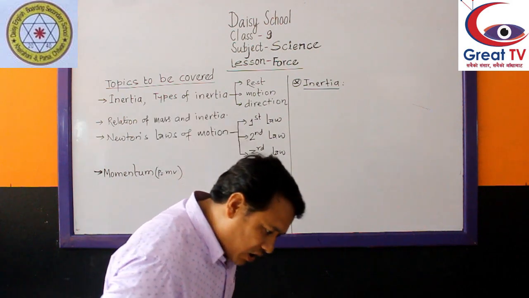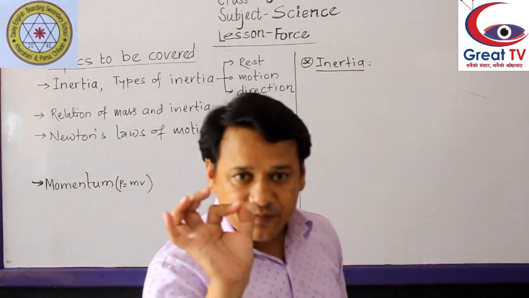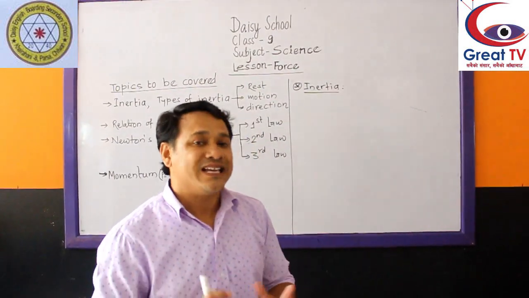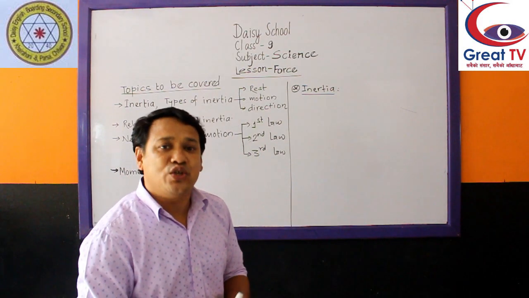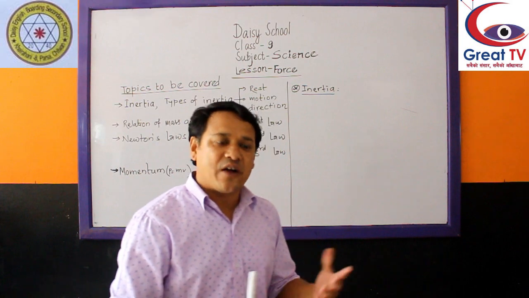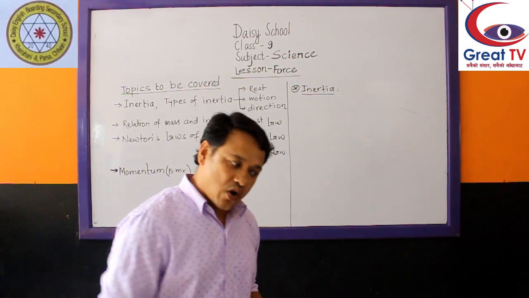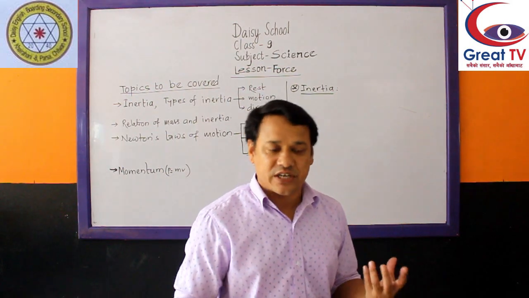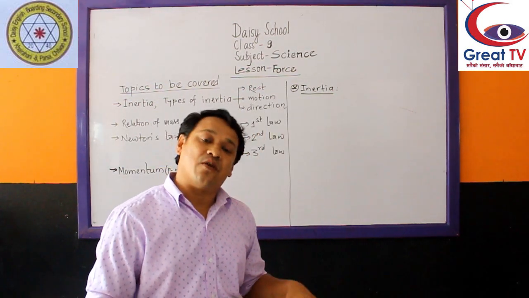When we roll a ball on the ground, it continuously moves if an external force is not applied over it. But after some time, it will stop. Why? Because while rolling, frictional force develops with the ground surface, and because of the frictional force, it stops.